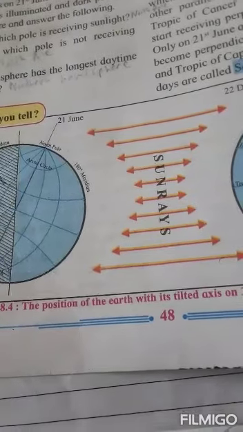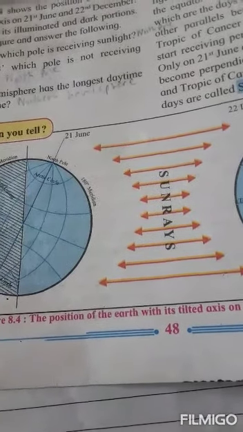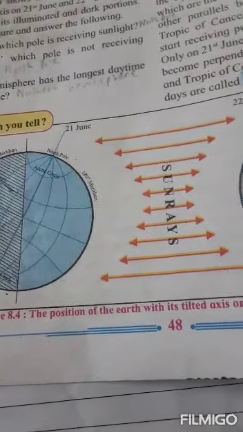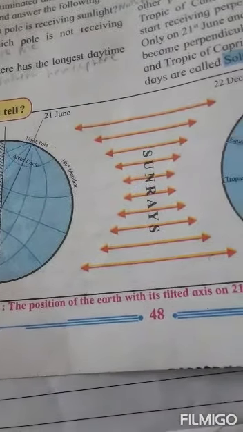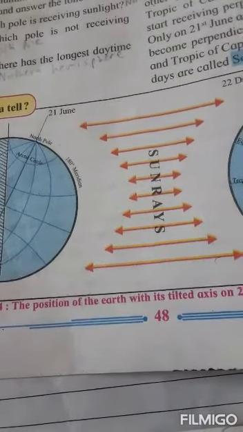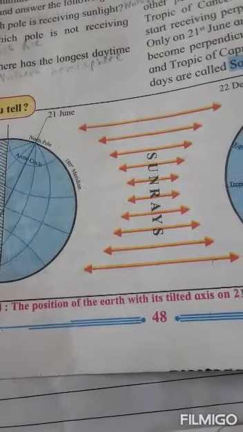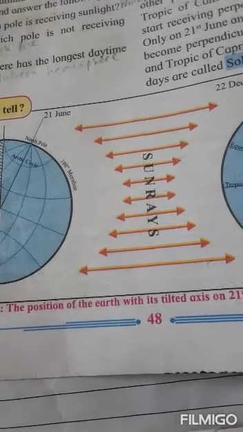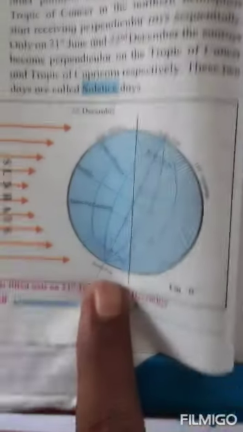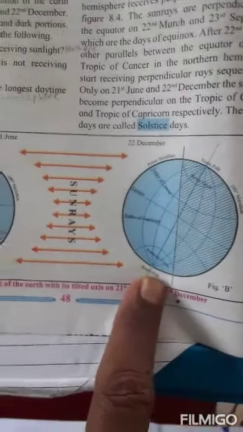After 21st June, the earth continues its onward journey along the orbit. On 23rd September, it is the equinox day. Sun is exactly overhead at the equator. After 23rd September, as the earth proceeds forward, its south pole inclines more and more towards the sun. This is the South Pole, which inclines more and more towards the sun.